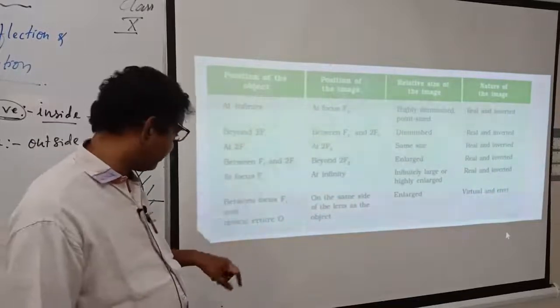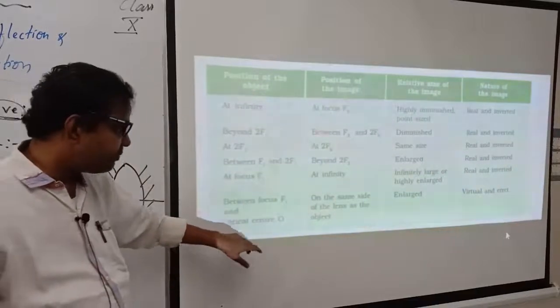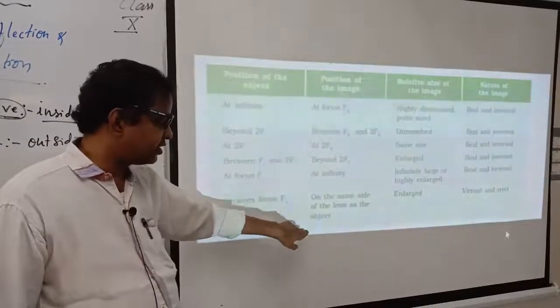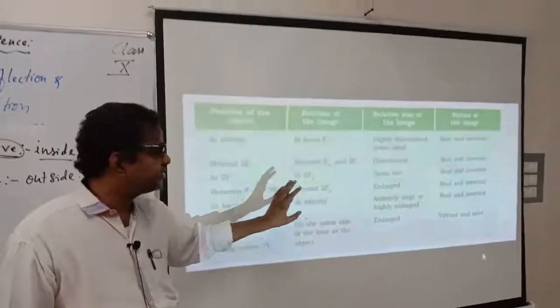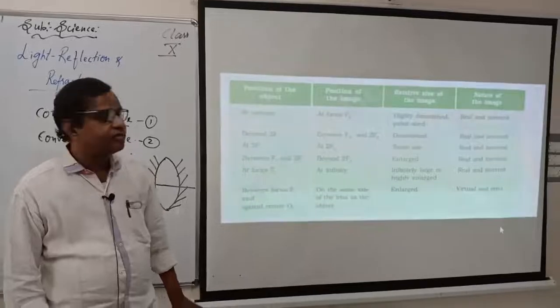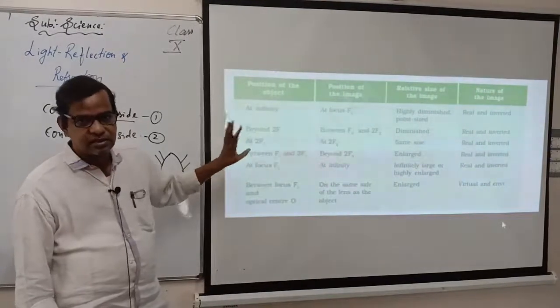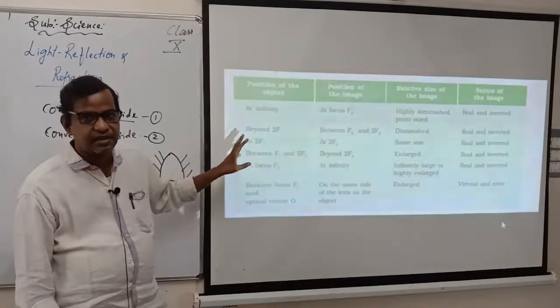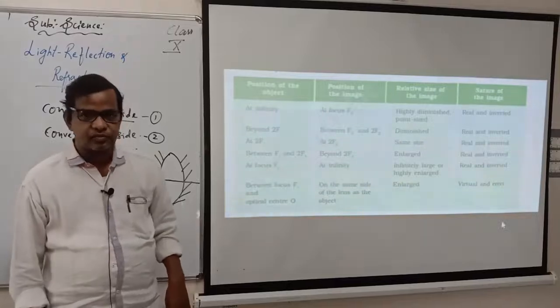This is a very important one. Between focus F1 and optical center O, on the same side of the lens as the object, the image is enlarged, virtual and erect. This is for the convex lens, and you will see I told you to give importance to these tables, which are also from the textbook, page number 88, so you can have the same table in your textbook also. Okay, we will move further.